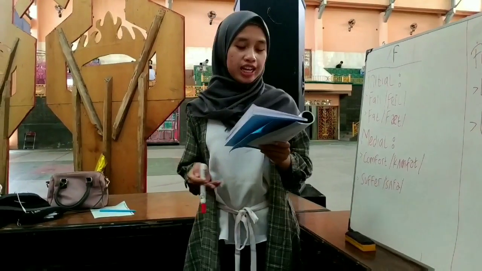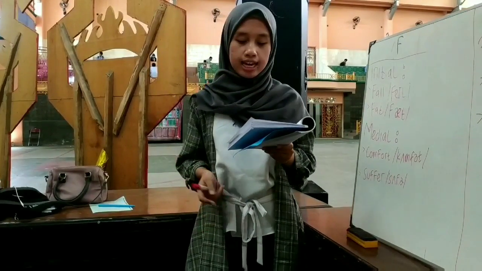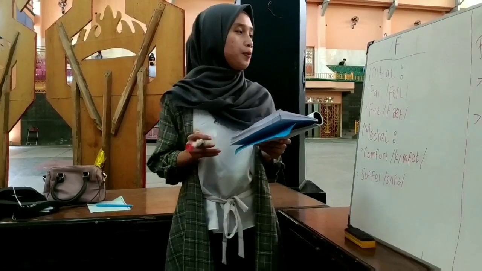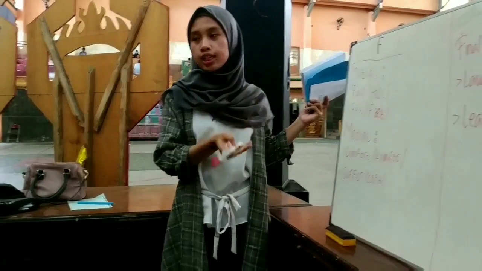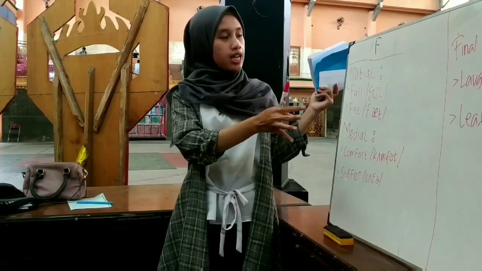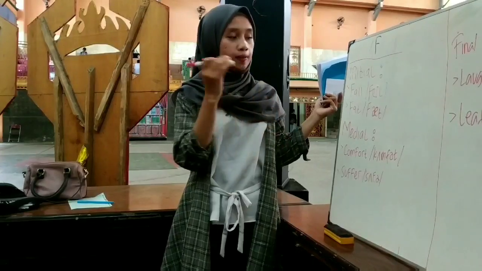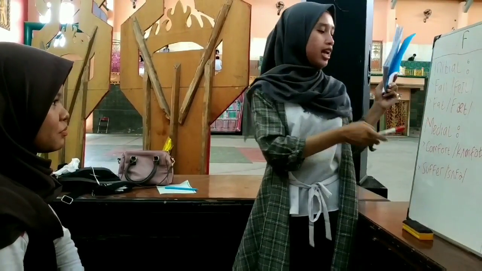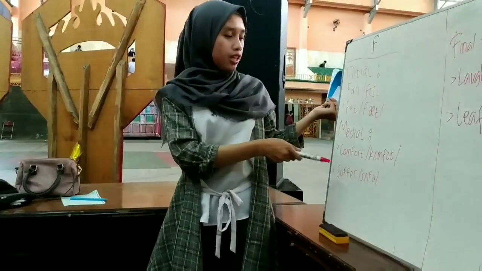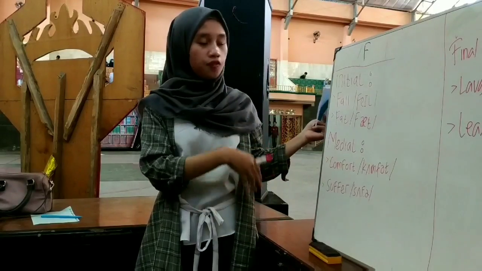The f sound exists in the letters F, double F, PH, and GH. The f sound has word initial, which is when the sound is at the beginning of a word. For example, repeat after me: fail, fat. The next is medial, when the sound is in the middle of the word.